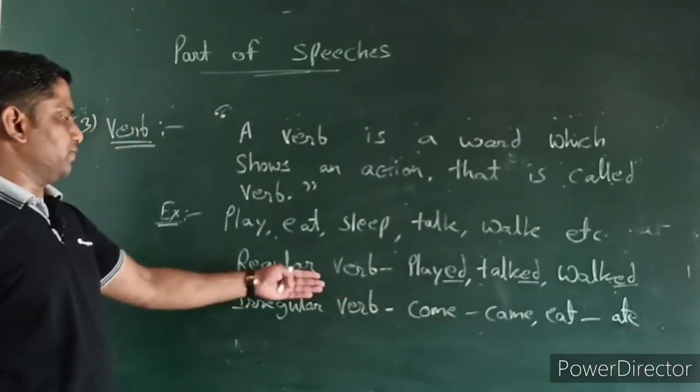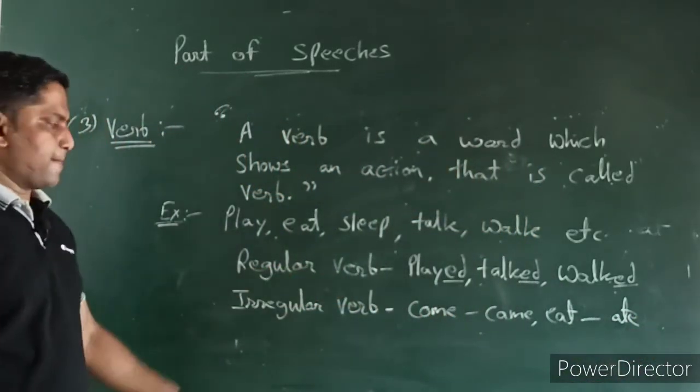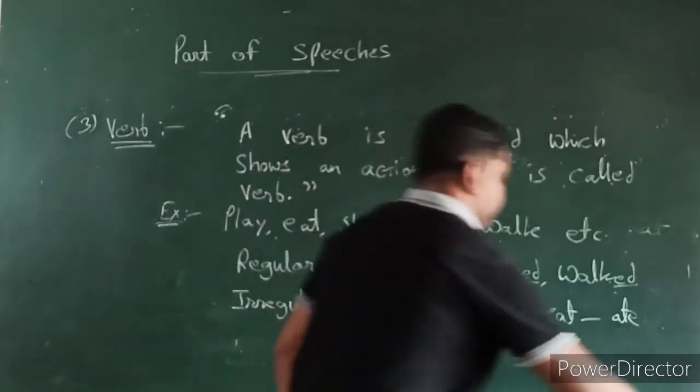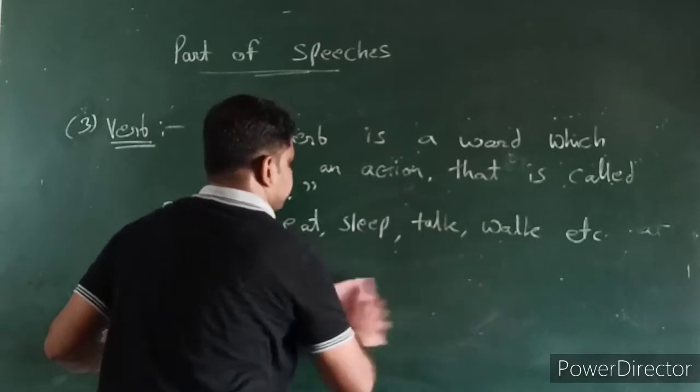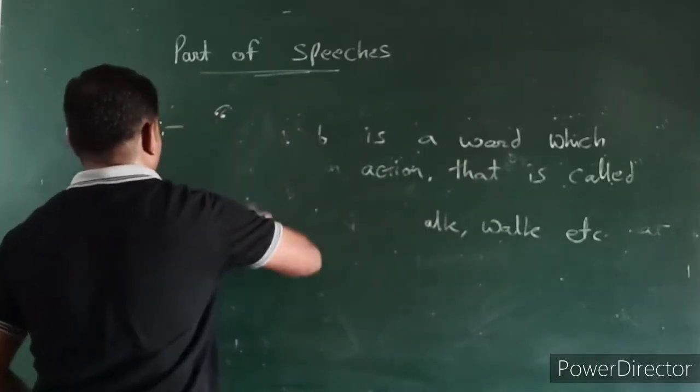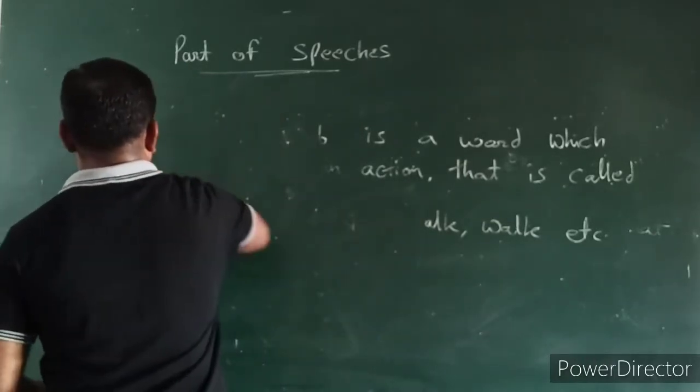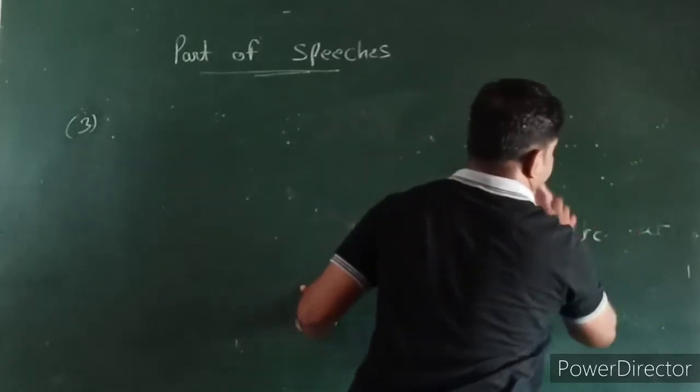So two categories of verbs we have: regular verb and irregular verb. So this is very simple. Now we will move on to another part of speech, that's called adjective.